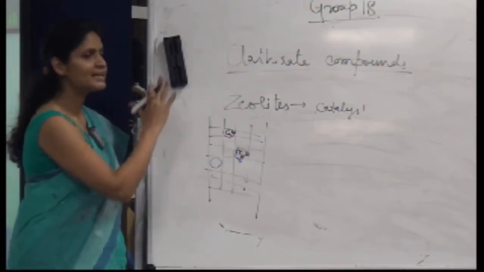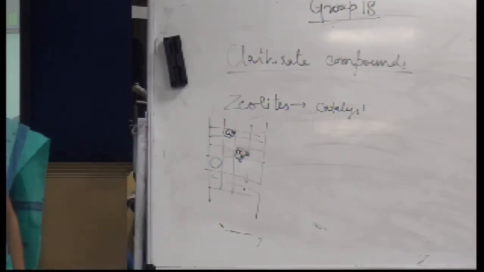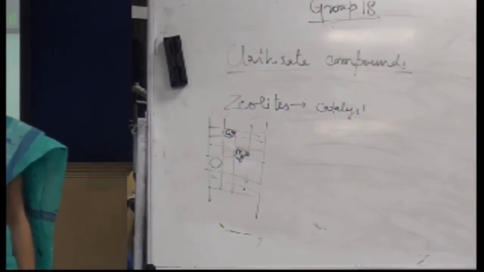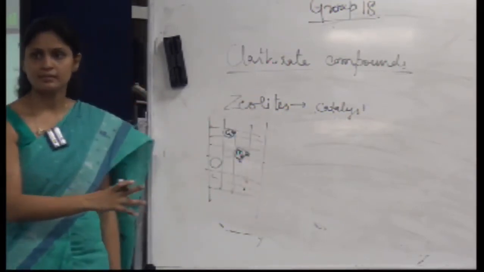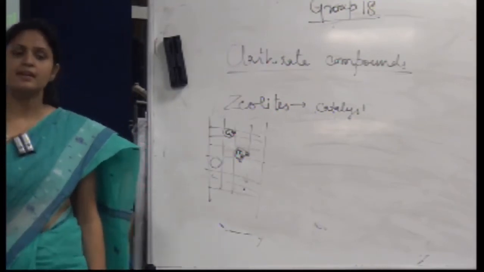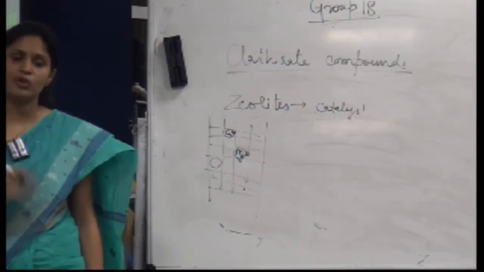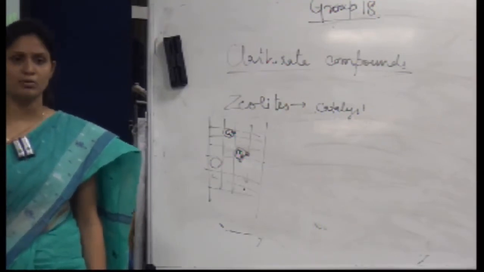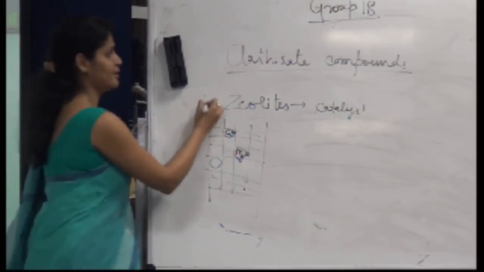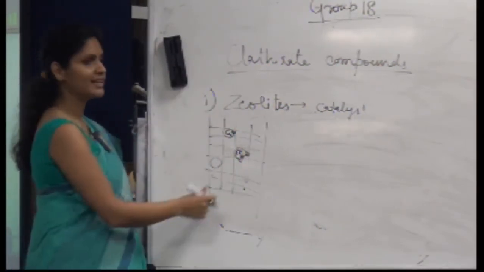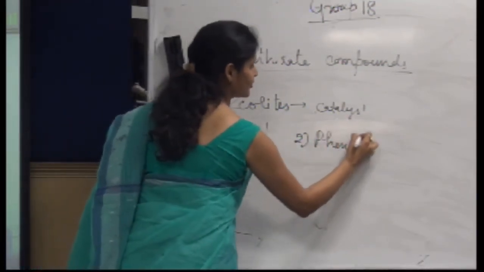So what are basically clathrate compounds? Why are we talking about clathrate compounds? Because these noble gases can easily fit into these kinds of cavities, and they are able to form what we call clathrate compounds. Zeolite is an example of clathrate, right? What other kind of clathrate do we have? You can have a phenol type of clathrate.